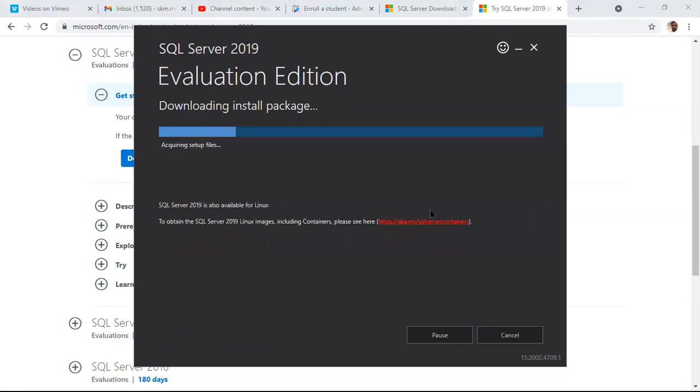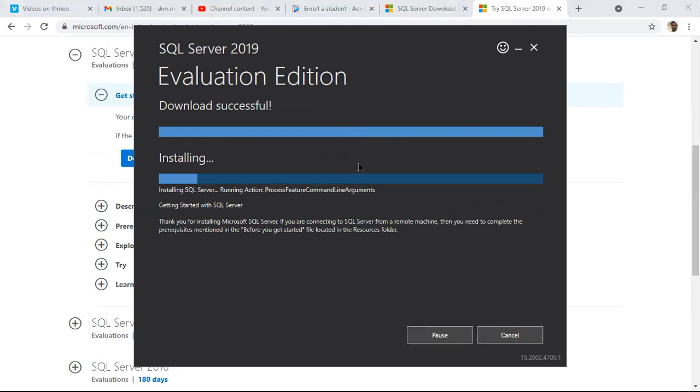Very simple steps. First it says downloading the installation package. After that, it starts the installation. Once again, remember, this is just to start practicing. This is not for real time. Later, after discussing some concepts, we'll see the custom installation and how to do the installation in real time.